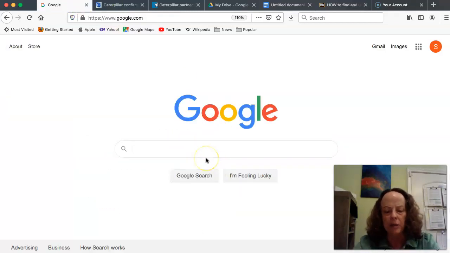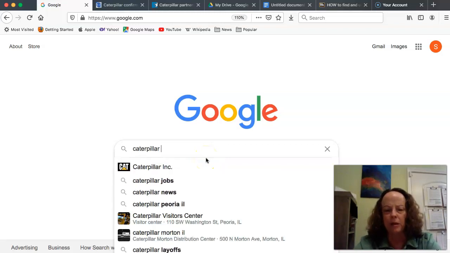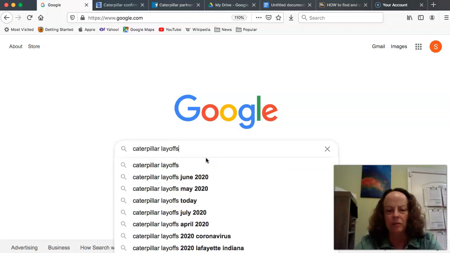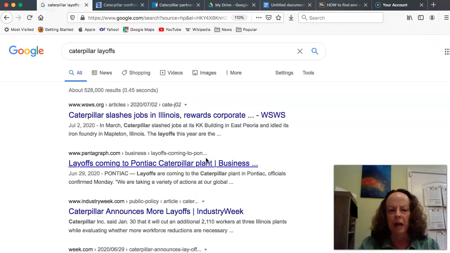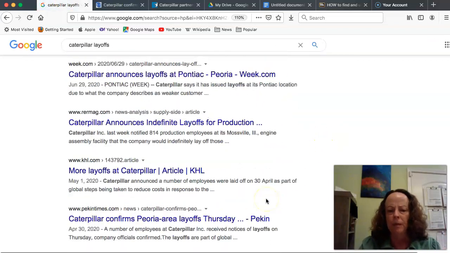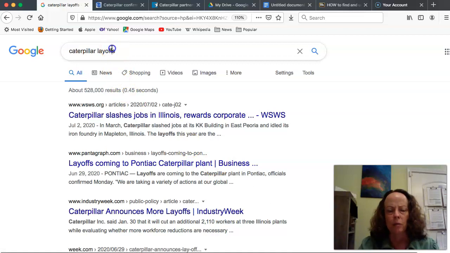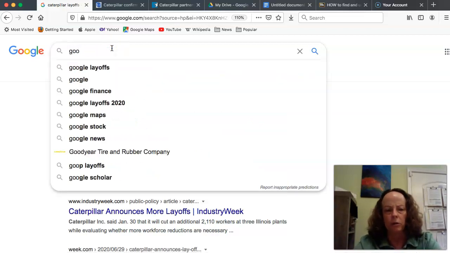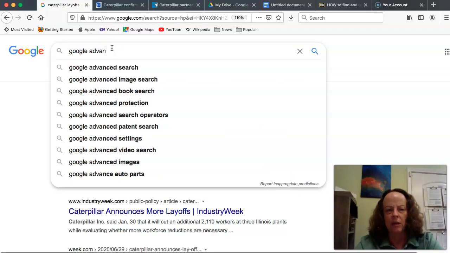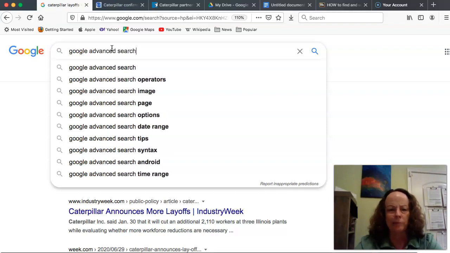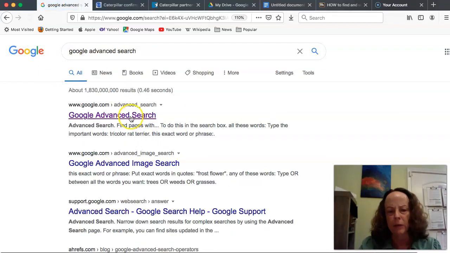Sometimes when I'm Googling, I don't get the best results. I may get some weird stuff that isn't really helpful, maybe stuff I don't want. So Google has a really good tool called Google Advanced Search. They used to have a button for it and then removed it, so I have to actually look for it, which is weird, but that's okay.